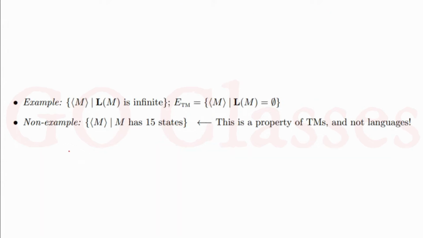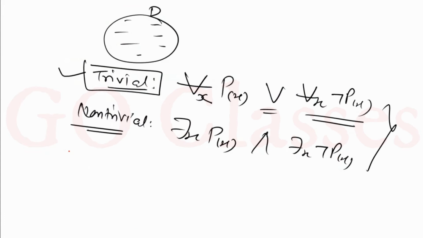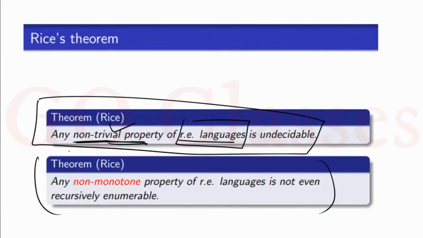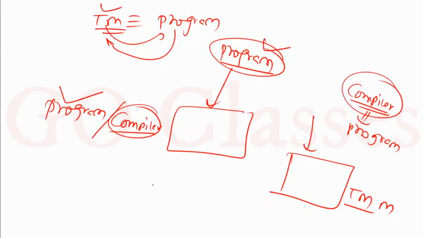Let's talk about the next part, the second part of Rice's theorem, basically the non-monotonic property. What is this non-monotonic property that we need to see? Has greater than 15 states is undecidable? No, all these things are decidable.